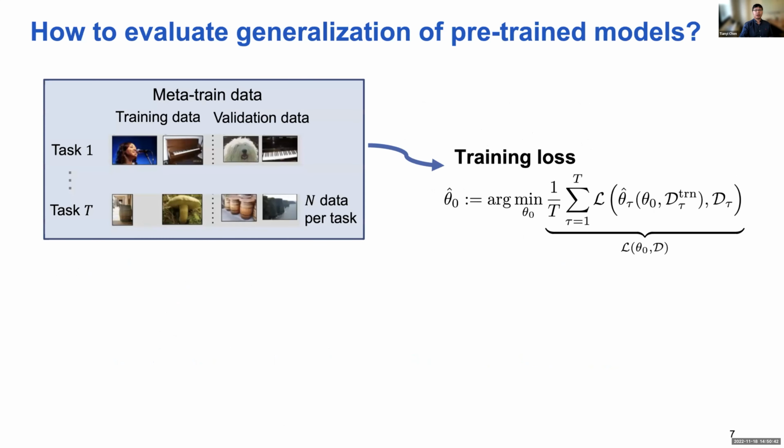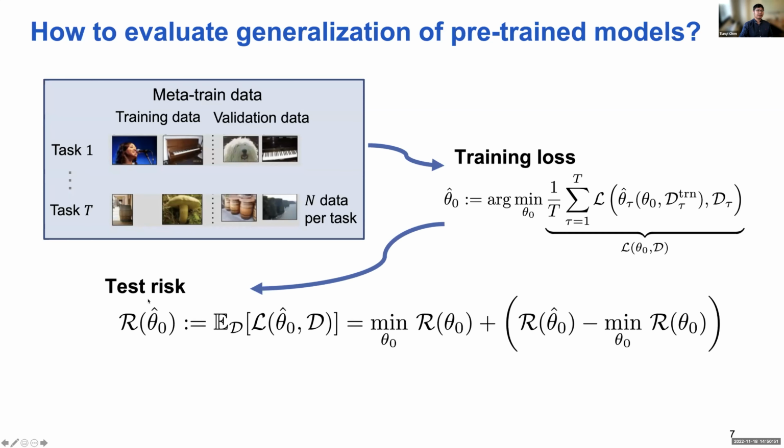So in this talk, we are particularly interested in the generalization capability of the pre-trained model. We measure the performance of the pre-trained model by the so-called test risk. We first do a pre-training using a bunch of observed tasks to get an empirical pre-trained model, theta 0 hat. Then we plug in this theta 0 hat, adapt in the new task, and evaluate the performance of the new fine-tuned model parameter in the new task. This is the so-called task risk and test risk.